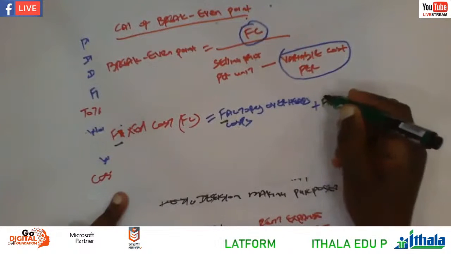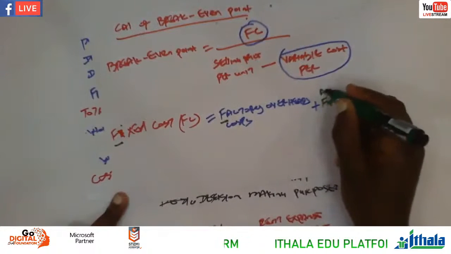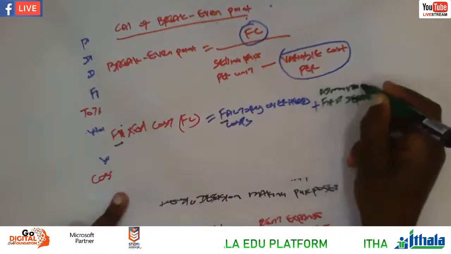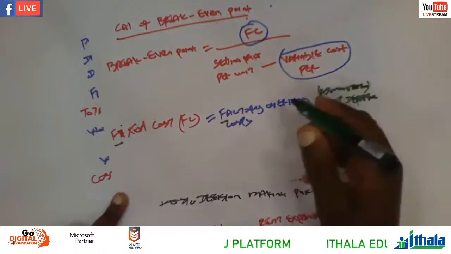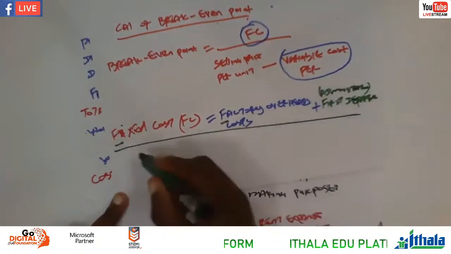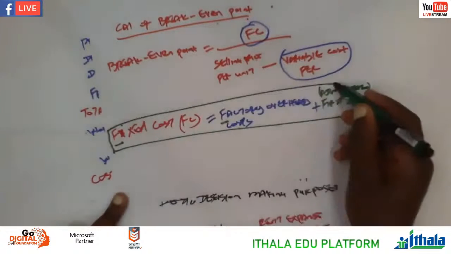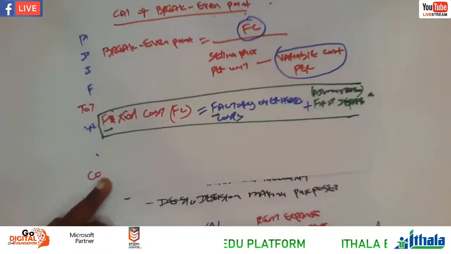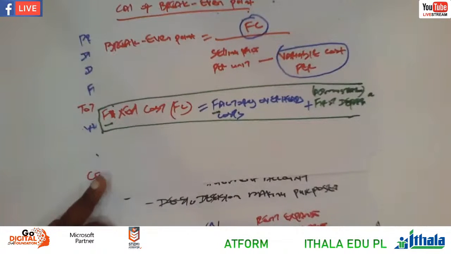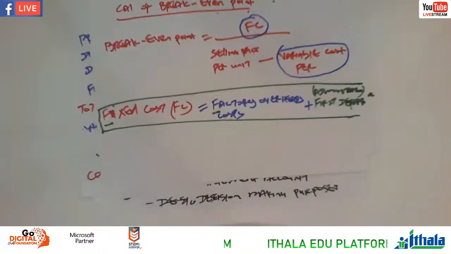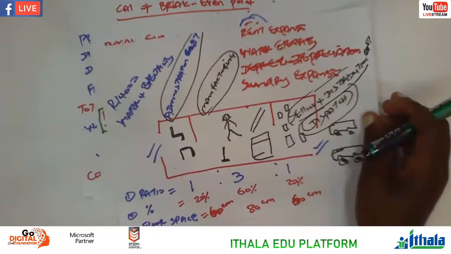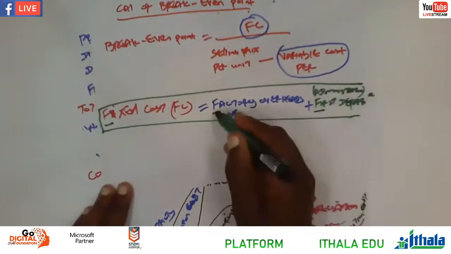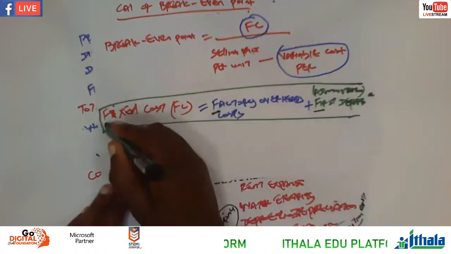That is administration, right? Administration. Okay, that is basically the formula that you must know in Grade 12, right? Fixed cost is equal to factory overheads plus the first department according to our sketch here that we're doing. That is what? Administration, which means everything. It's the first department plus the factory overhead is equal to fixed cost.